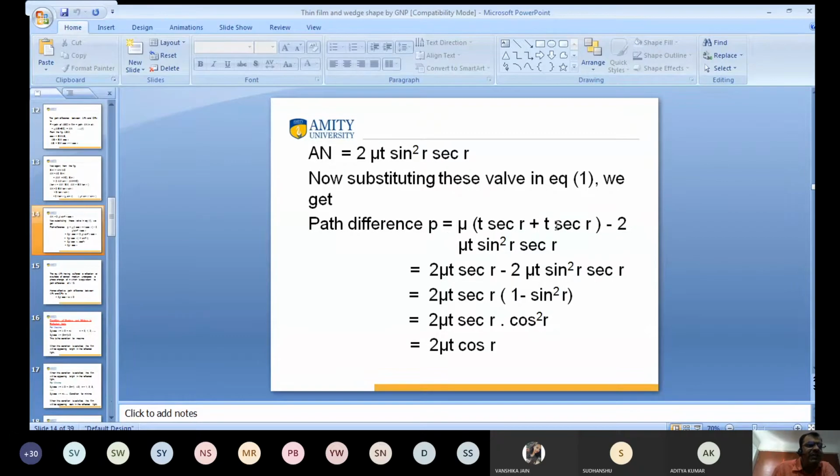So I substitute this value here. This is the value of AB, and this is the value of BC. Both are the same. So P is equal to mu times, and I want to make this one line.